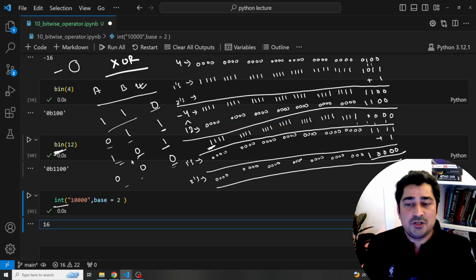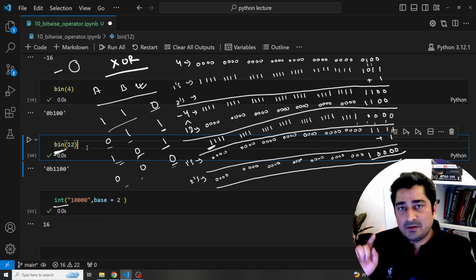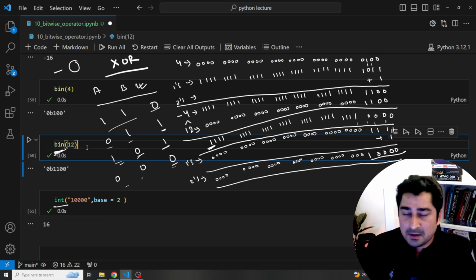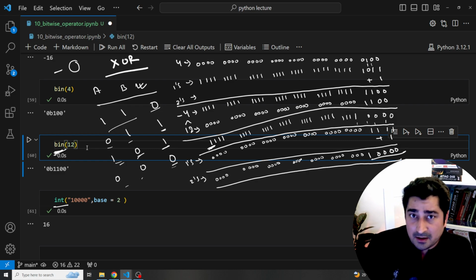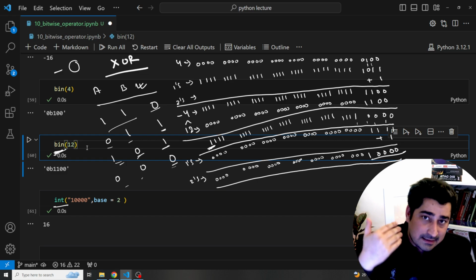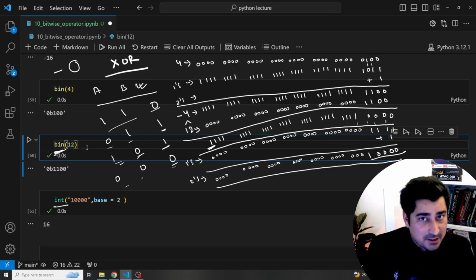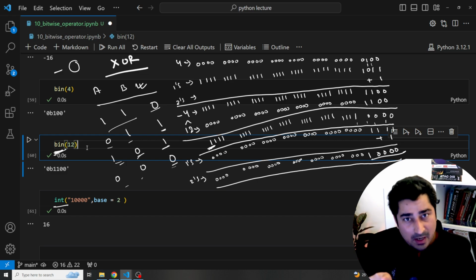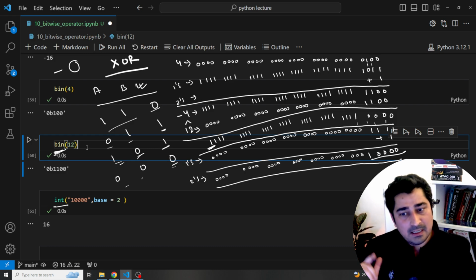So this is how you will be able to find out XOR with a positive number and with a negative number. In the case of a negative number, you have to take care of these things twice. One, when you're trying to enter the data. Second, if the very first bit of the outcome is 1, meaning negative, then again you have to find out the 2s complement, and only then will you be able to get your final answer.